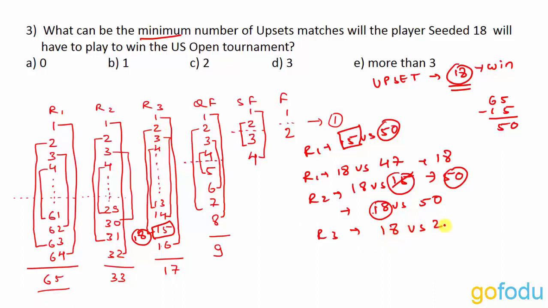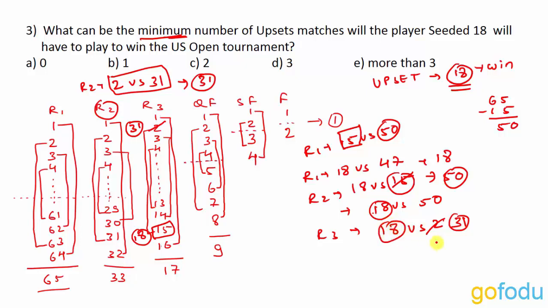Now again 18 will have to cause an upset to move to the next round, but we have to minimize the number of upsets for 18. So what we do here is we take the match in round 2 of the player with seed 2. In round 2, seed 2 was playing against seed 31. Suppose this match was an upset and 31 reaches the next round. So in round 3, instead of 2, 31 will be playing against 18. Now without causing any upset, 18 will move to the quarterfinals.